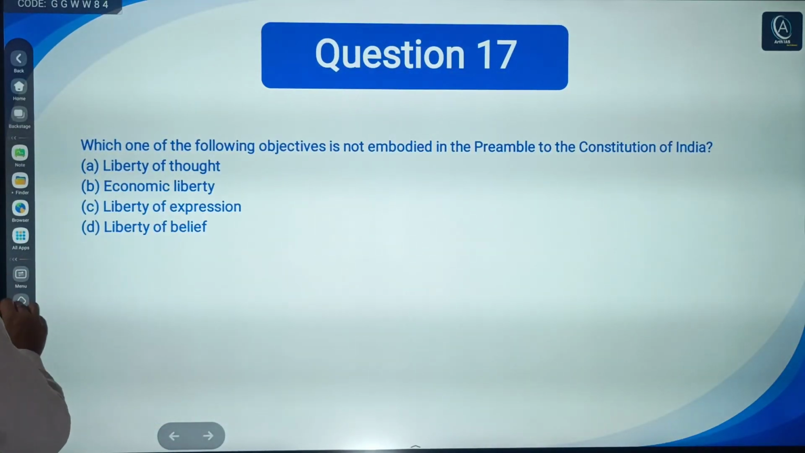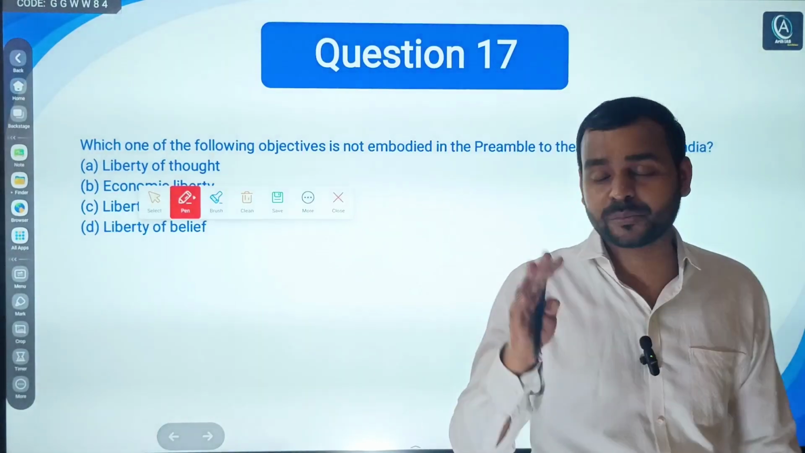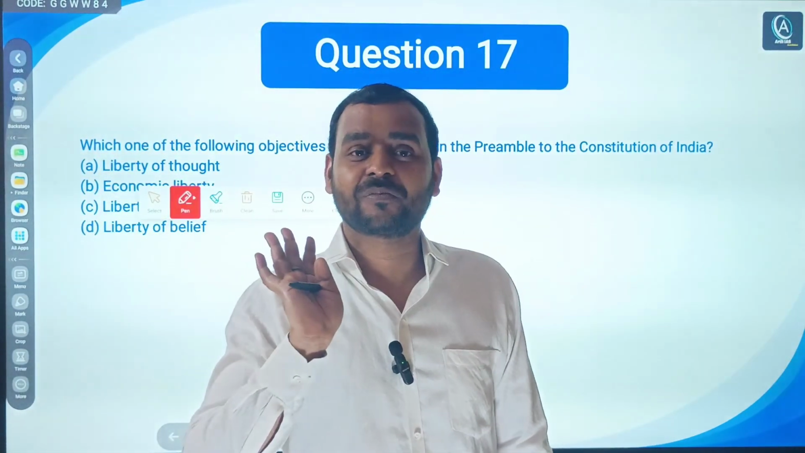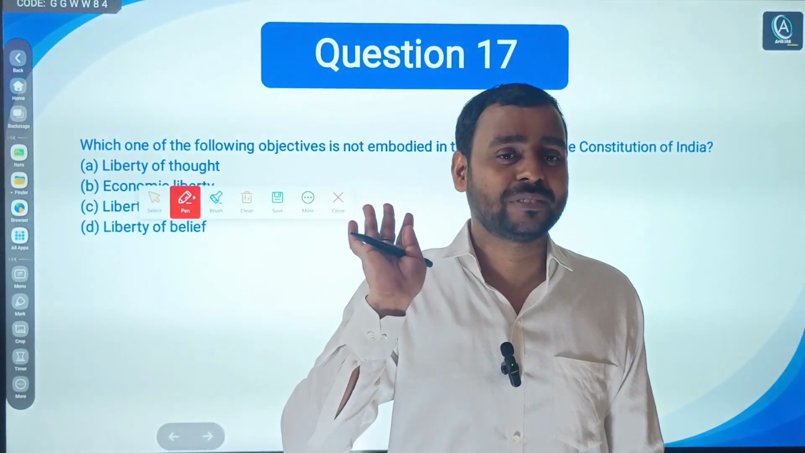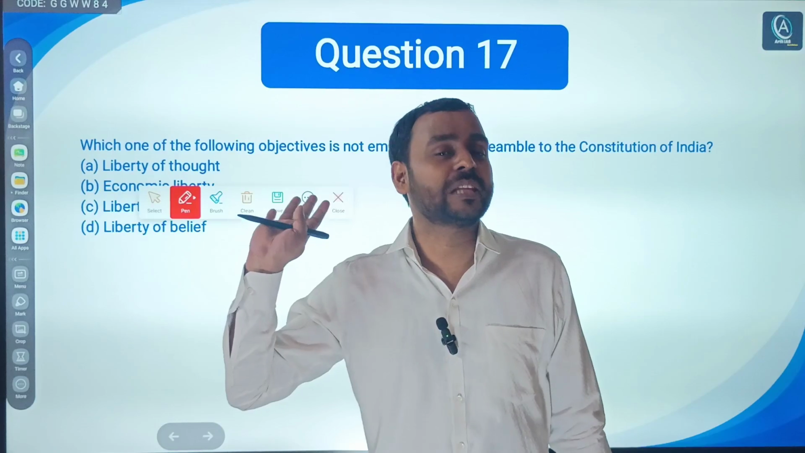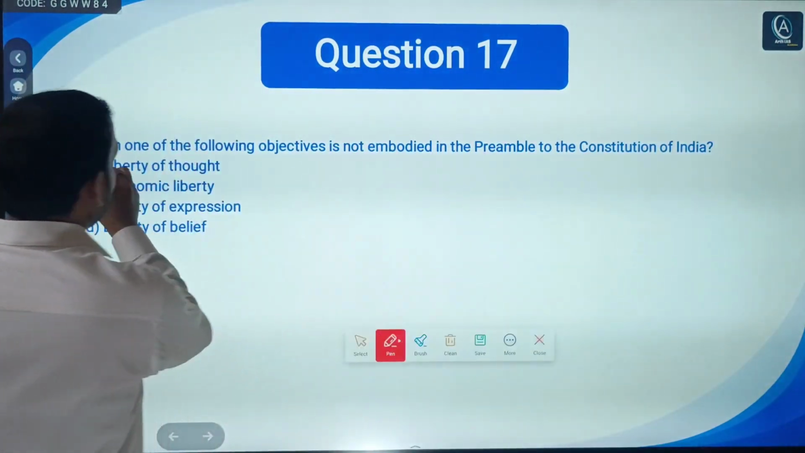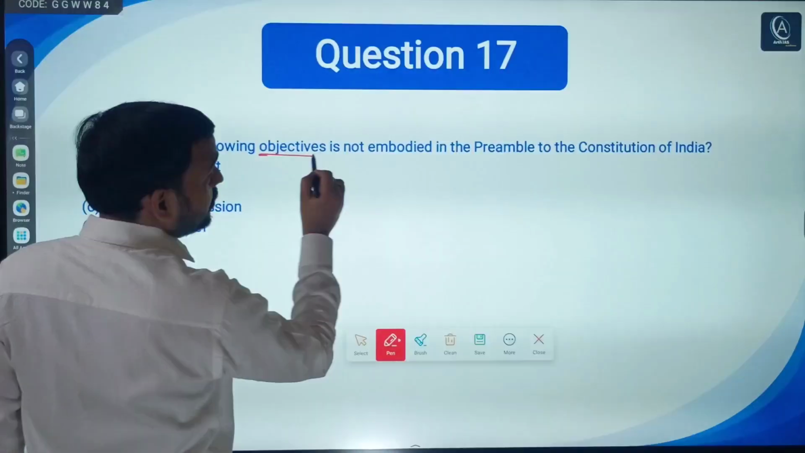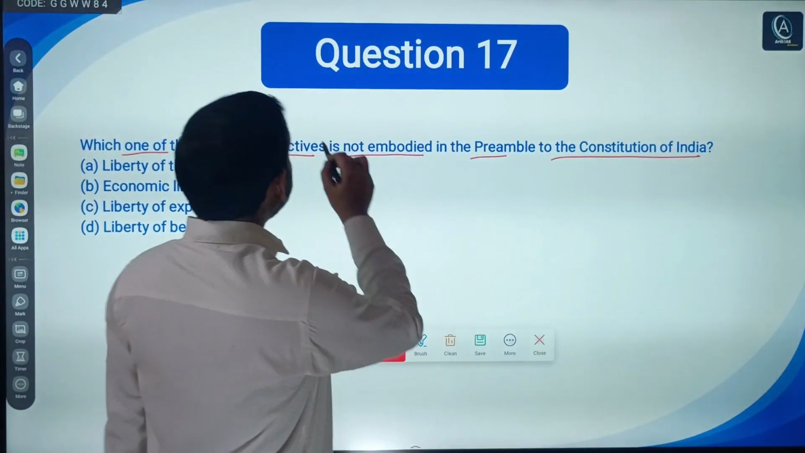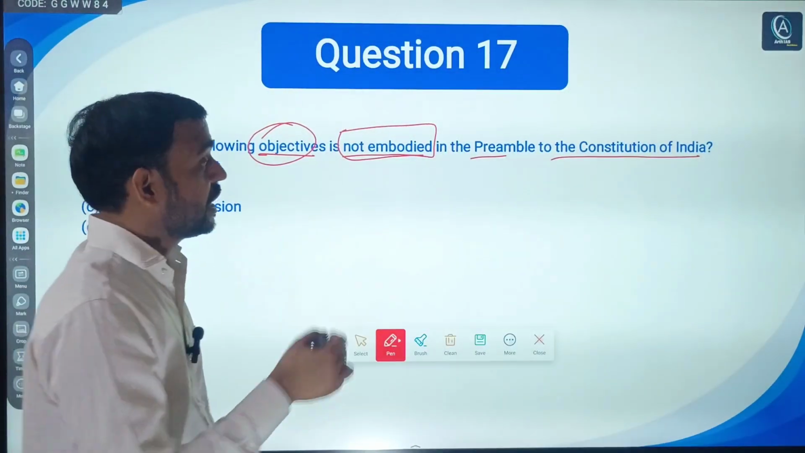Next, 17th question. As I suggested even in my MCQs discussion, you should remember the preamble by heart, with comma and full stop. Trust me, it is very important. If you remember the preamble, it will take just a few seconds. Which one of the following objectives is not embodied in the preamble to the Constitution of India? Not embodied in the preamble.